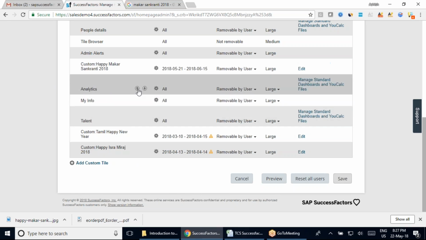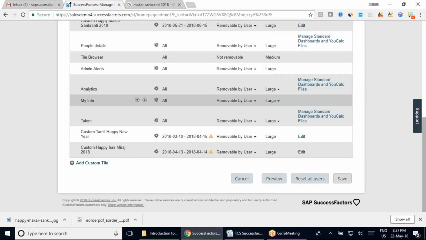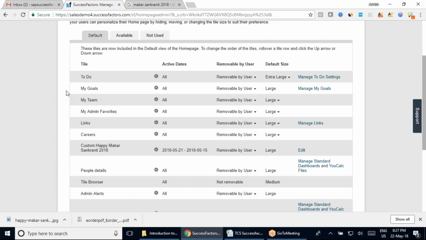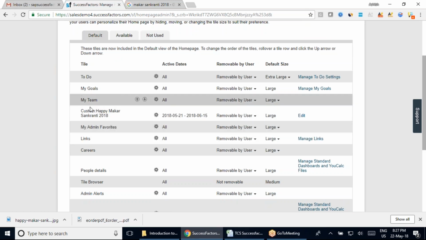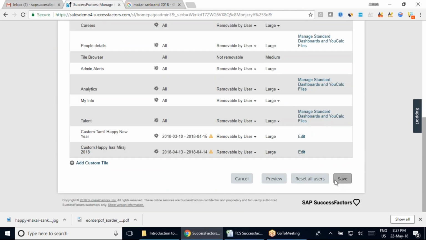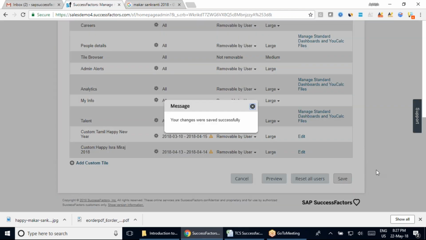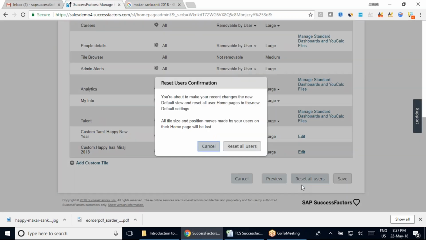You can select all these sections in this detail. Wherever you want to place it, let's suppose I want to place it after my team. So I will click on this section, and you can see it has come up here, after my team detail. And now I am going to save this section, save all the changes that you have done here, and reset it for everybody.